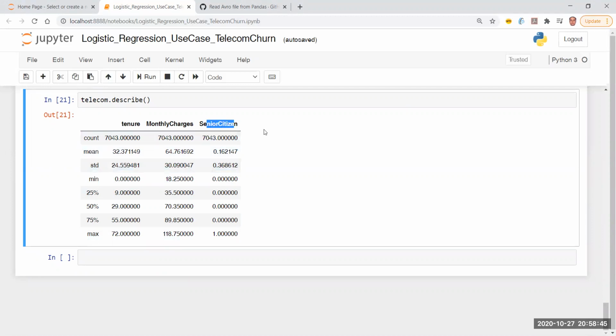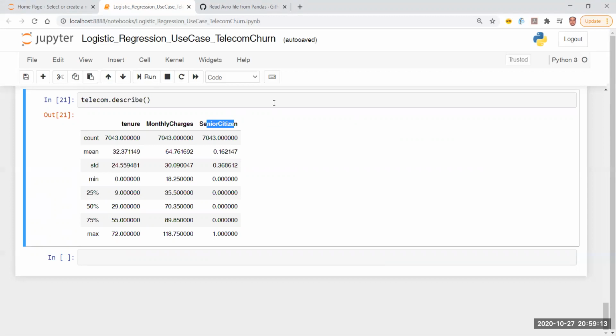This was a textual value maybe in the database from where it was extracted, and whoever created this CSV has already pre-handed it to you by doing an encoding. So they have encoded yes as 1 and no as 0. That is going to be your assumption because in the data definition, they have not specifically mentioned what is 0 and what is 1. So you have to assume that, or maybe you will have to go back to the data engineer and figure it out.